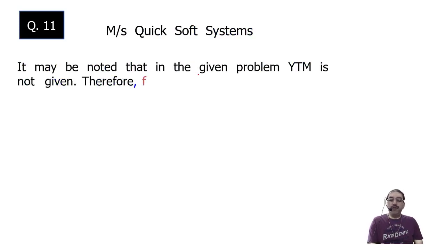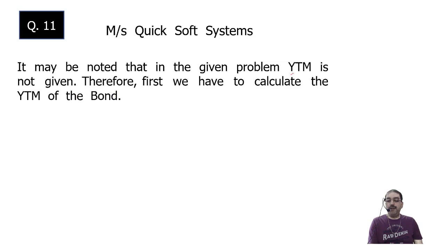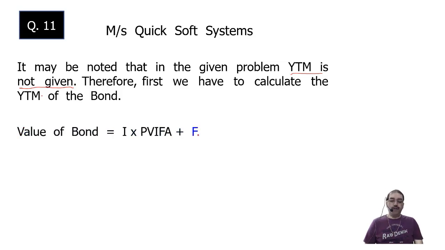It may be noted that in the given problem, YTM is not given. Therefore, first we have to calculate YTM of the bond. Your problem cannot proceed until and unless YTM is given. In the previous problem YTM was given, so I directly started the calculation of the duration. Here the problem does not give us YTM, so first I will start with calculation of YTM. How do I calculate YTM? Value of the bond is equal to interest into annuity factor plus face value into PVIF.